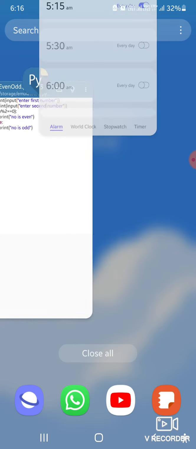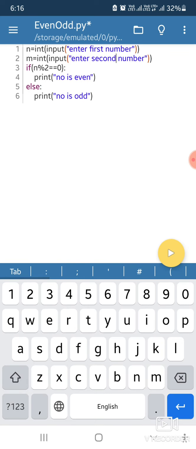I have already opened this page, because this is a Python application, and I have already discussed how to open it. I have already created this program. Line 1 is n equal to int input, enter first number. With the help of this statement you can enter an integer number in the variable n. Line number 2 is m is equal to int input, enter second number.